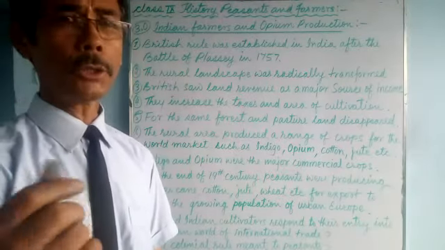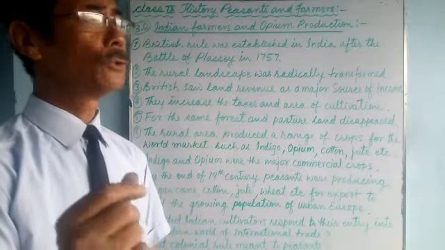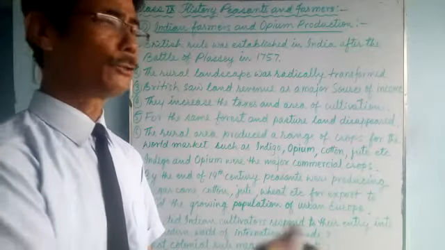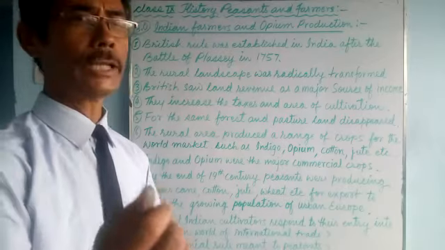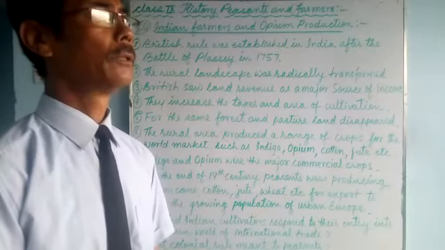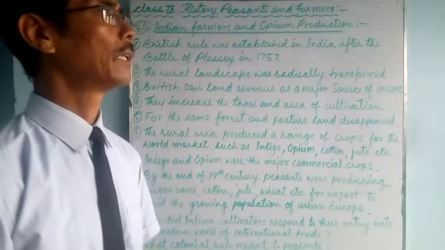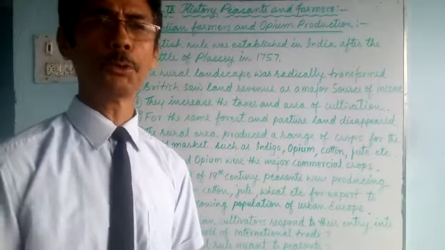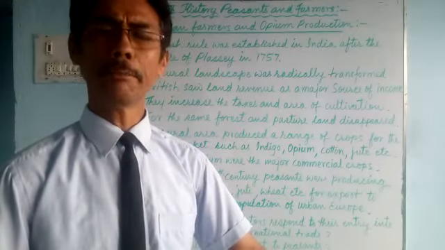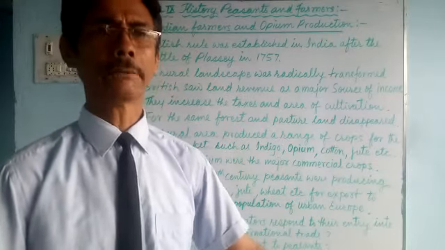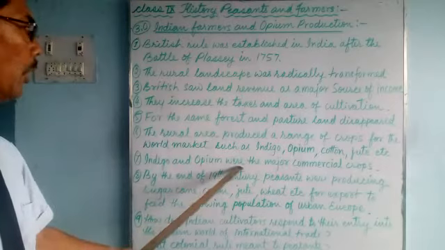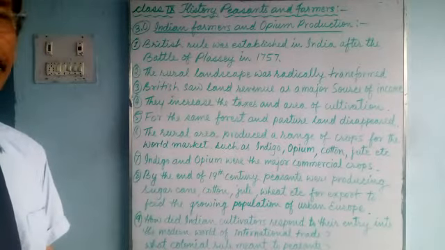Indigo is a natural color for coloring. After manufacturing cotton cloth, they used to color it with indigo. That's a natural, organic color. And opium is actually a drug. It was exported to China. The merchants used to export opium to various parts of the world. Previously opium was used as a medicine, but later on people were addicted and they started growing more. So indigo and opium were the major commercial crops grown in India.